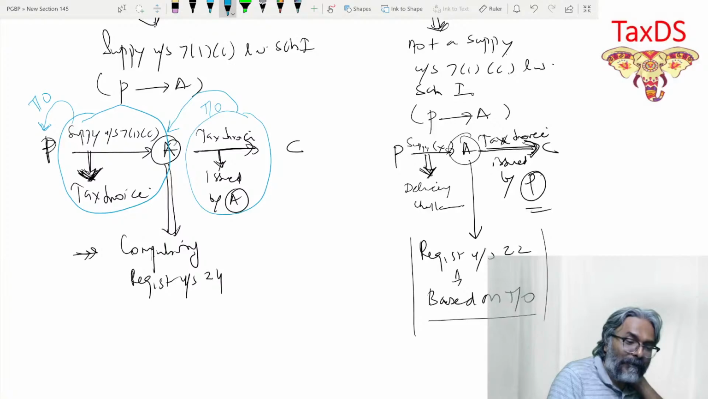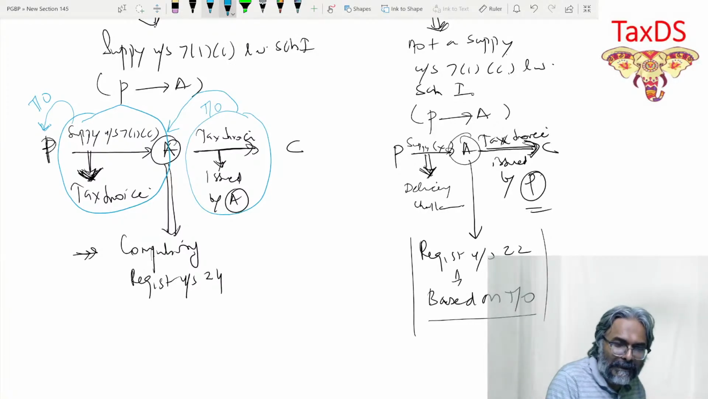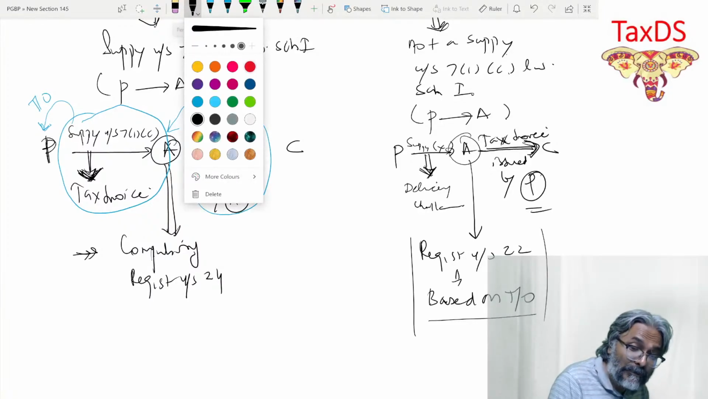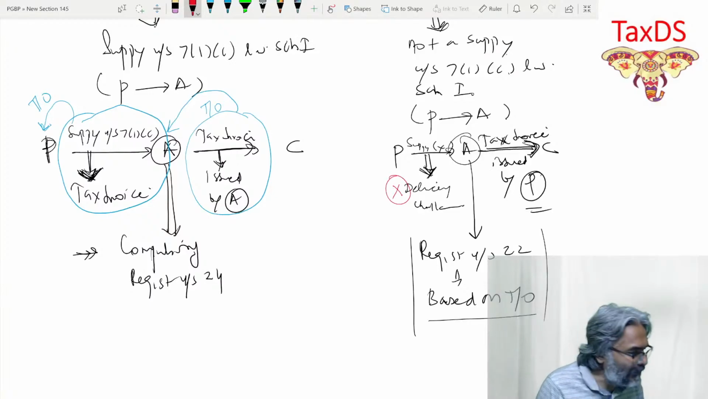Okay. And the first supply from the principal to the agent, it is a turnover of whom? Indeed, students. It is a turnover of the principal. What about this second one, students? This is in any case, there is no supply. So therefore, there is no question of any turnover.